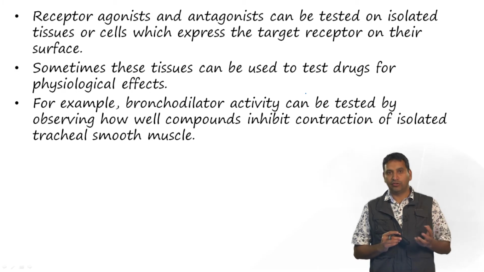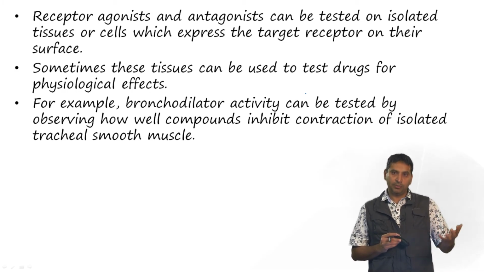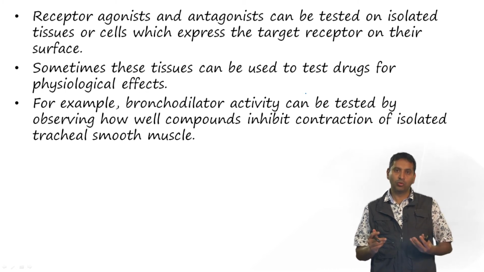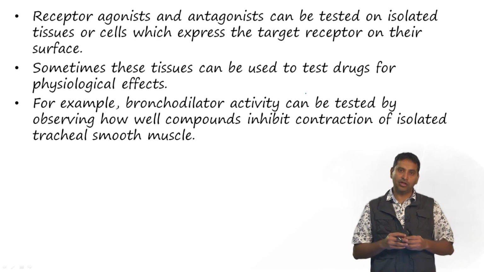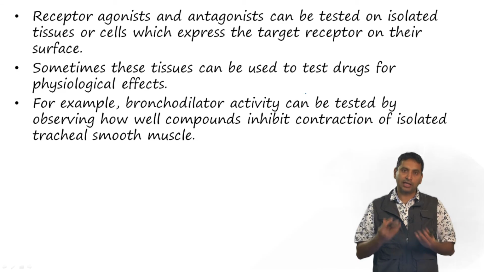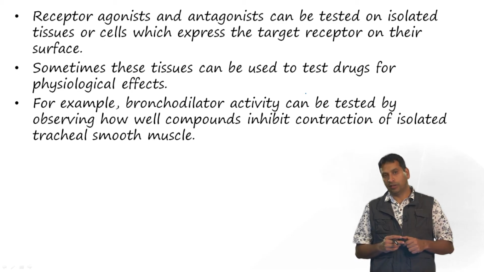Similarly, if we decide that a receptor is a target, then receptor agonists and antagonists can be tested on isolated tissues or cells. So, these tissues or cells obviously will express the target receptor on their surface. So, what we would do is we would add the drug candidate to this tissue and look for activity, right. So, sometimes these tissues can be used to test drugs for physiological effects.